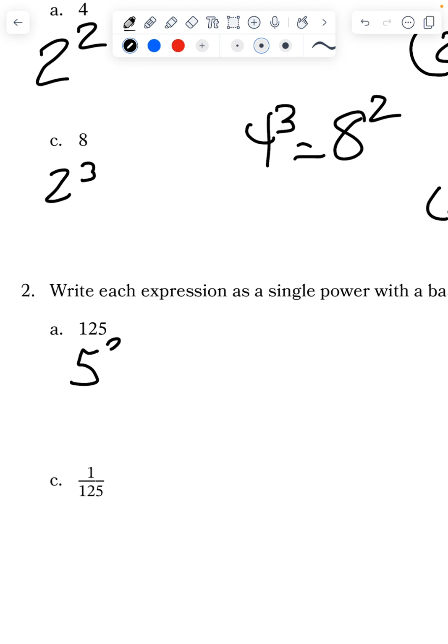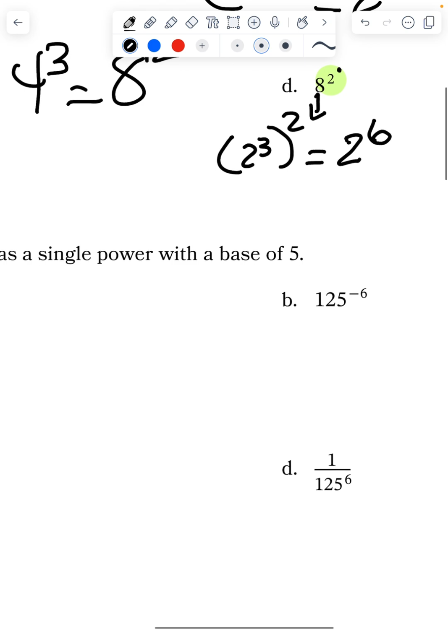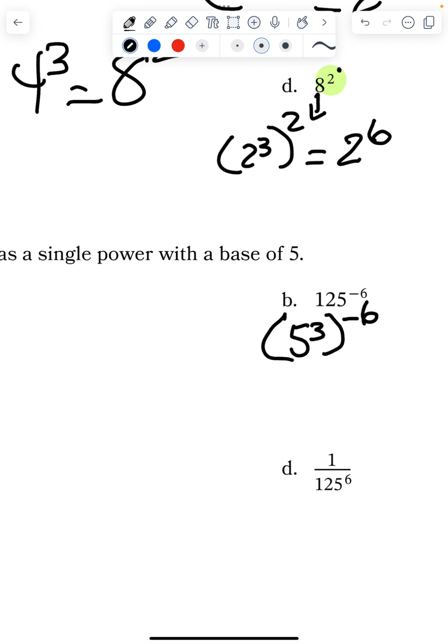125 is 5 to the third, because 5 times 5 is 25, and 25 times 5 is 125. Now here, I know 5 to the third is 125 to the negative 6th power. I know I have to multiply power to power, so that gives me 5 to the negative 18th power. And remember, I don't want a negative exponent, so the rule we used the other day was the negative exponent rule, where I flip my base and change the sign.